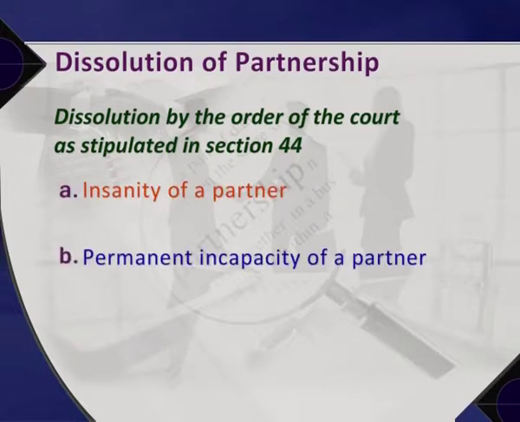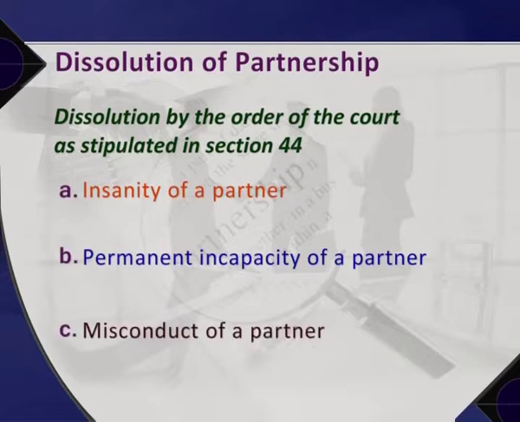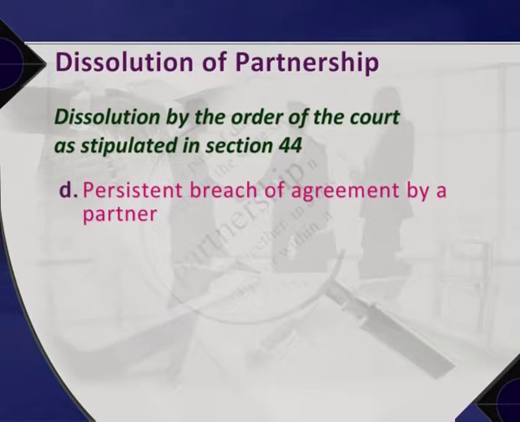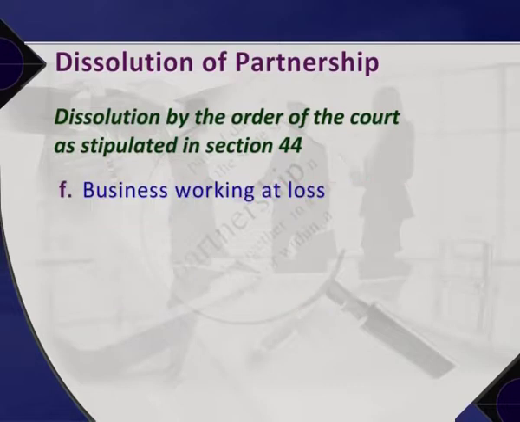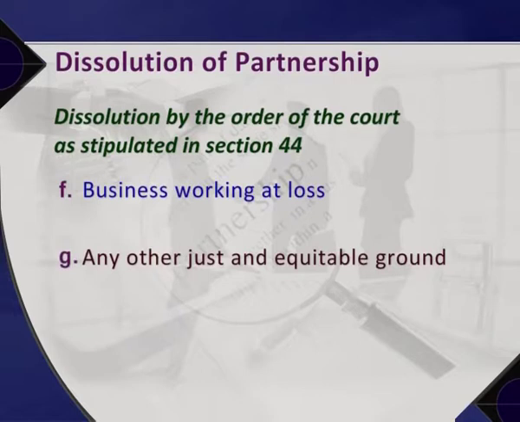B. Permanent incapacity of a partner. C. Misconduct of a partner. D. Persistent breach of agreement by a partner. E. Transfer of interest by a partner. F. Business working at a loss. G. Any other just and equitable grounds.